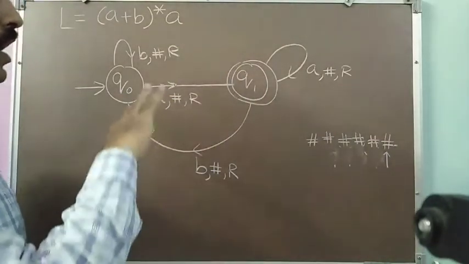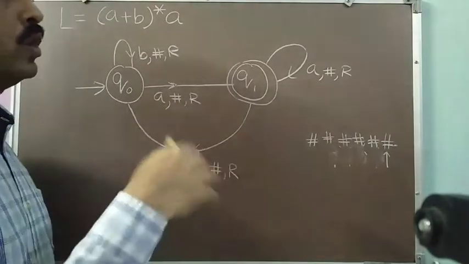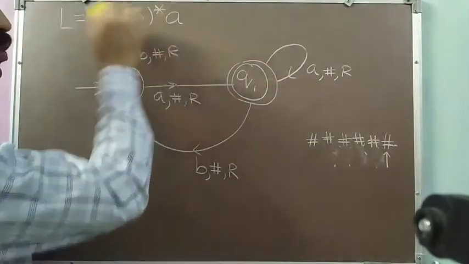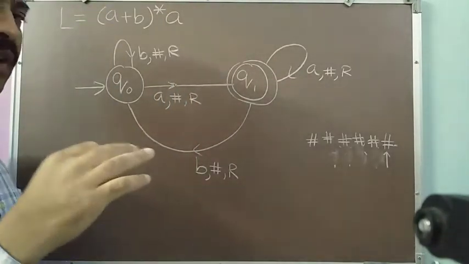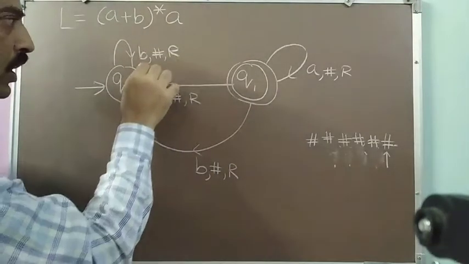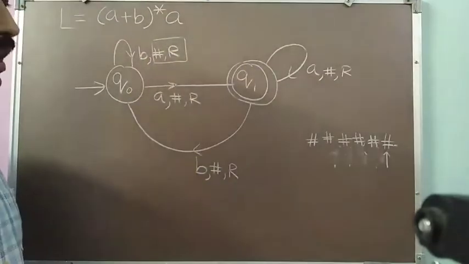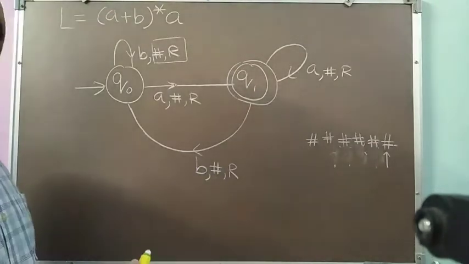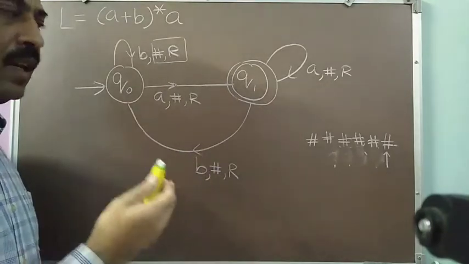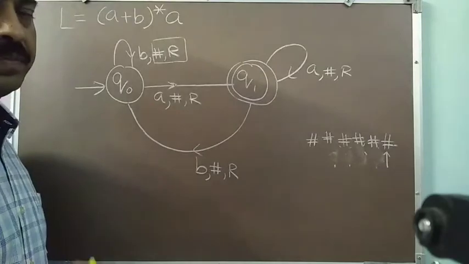So in this manner, we can convert any FA to the corresponding Turing machine. Whenever we have to design a Turing machine corresponding to any regular language, we simply have to draw an FA corresponding to it, and to each transition we add just these two quantities, hash comma R. So my FA will get converted into the Turing machine. This is a very simple process by which I can design the Turing machine corresponding to regular languages.